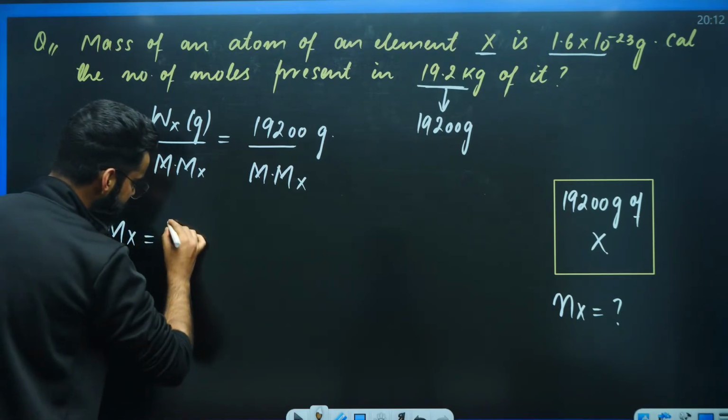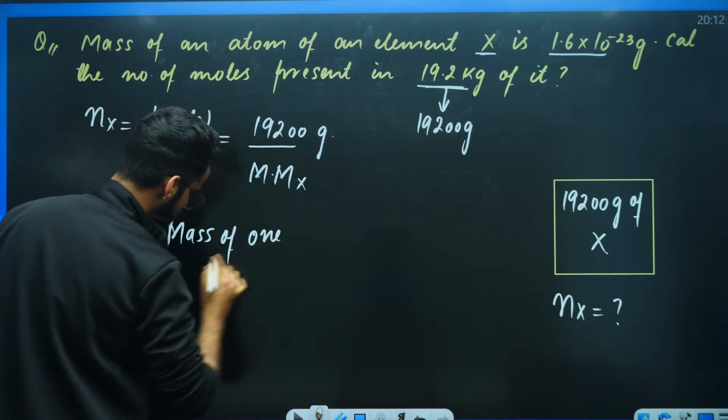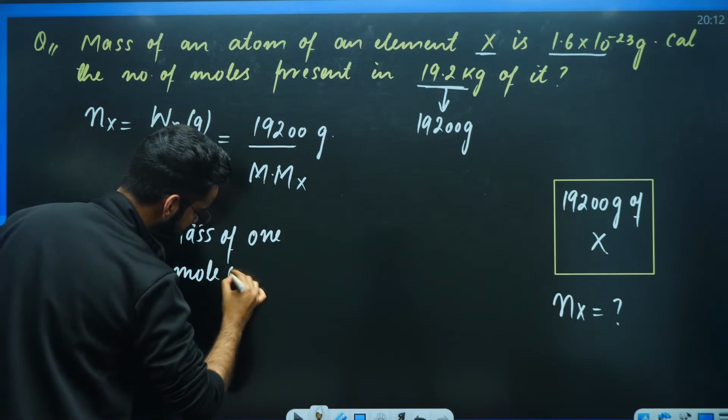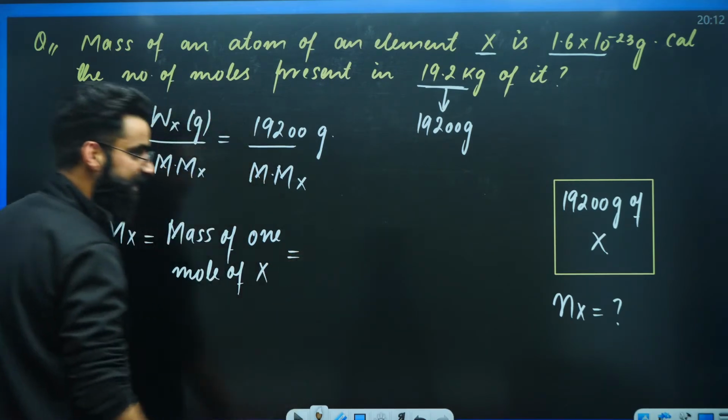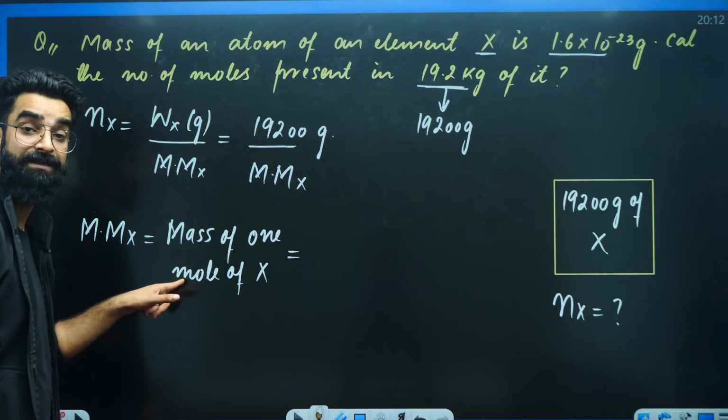What is meant by molar mass of X? Molar mass of X means mass of 1 mole of X. Mass of 1 mole of X means 1 mole contains Na particles.